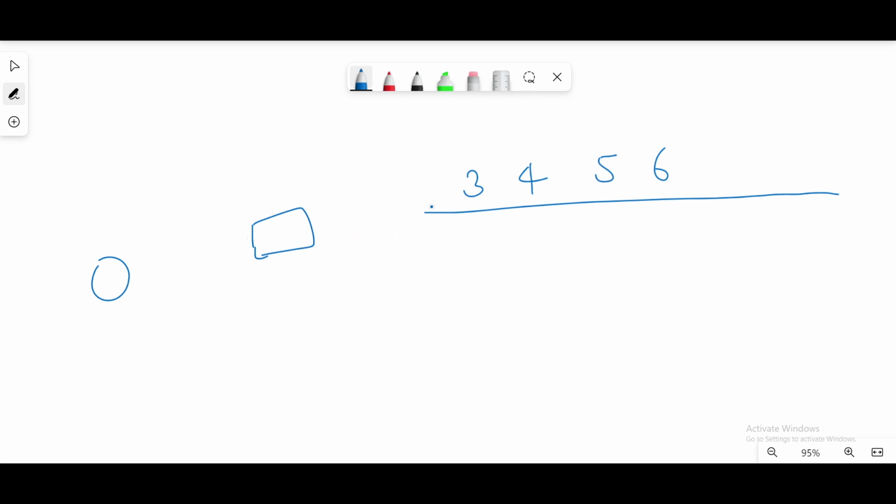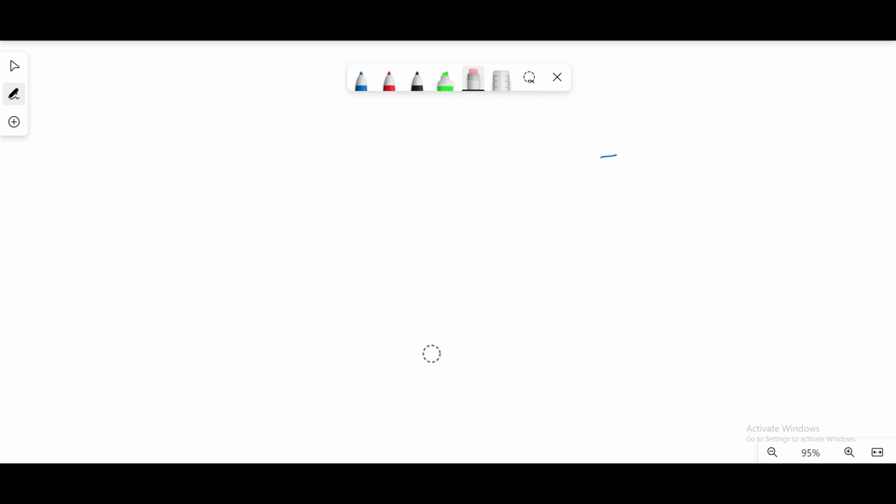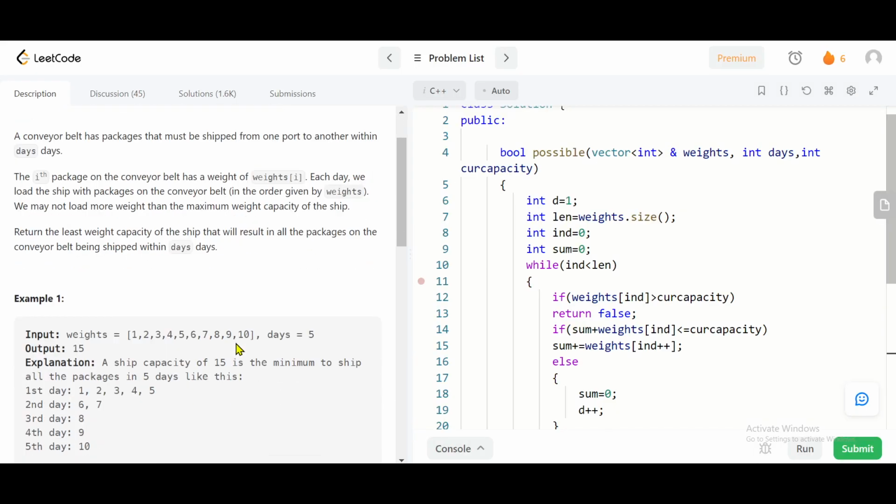And in each day this ship can carry a certain number of packages, depending upon its capacity. If the sum of weights of these packages is within the capacity of the ship, then it can carry all the packages till its capacity. So I hope now the problem statement is clear.